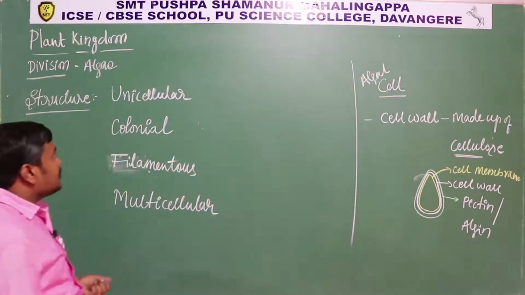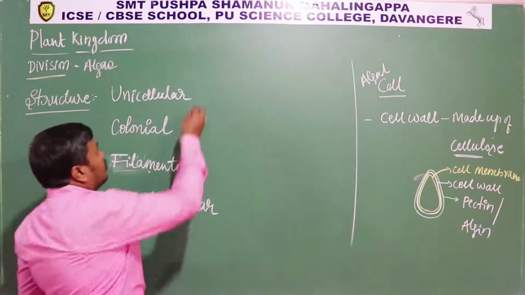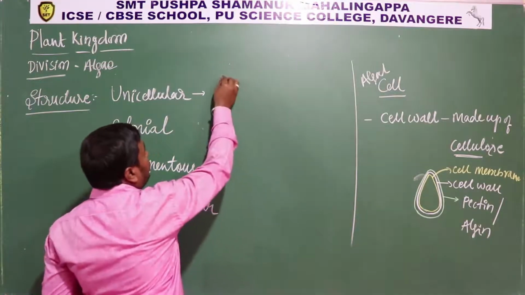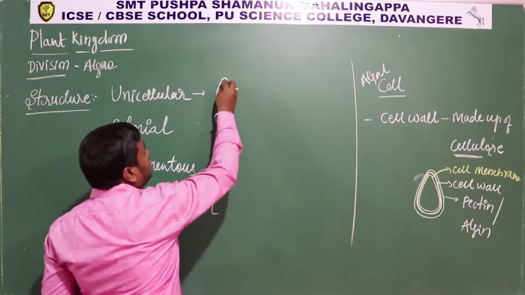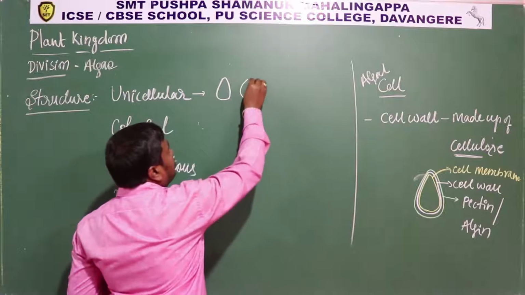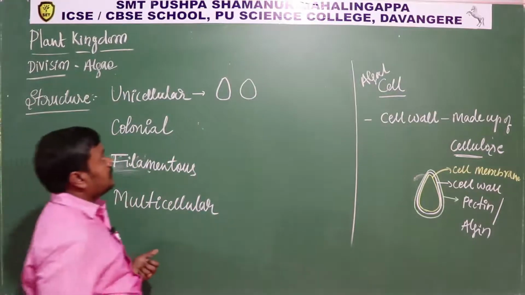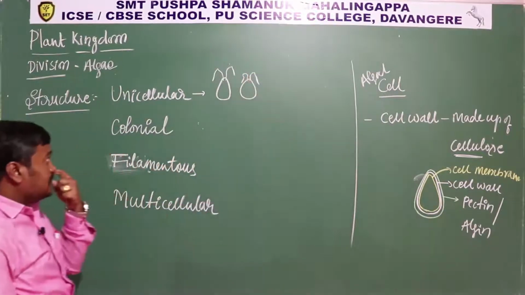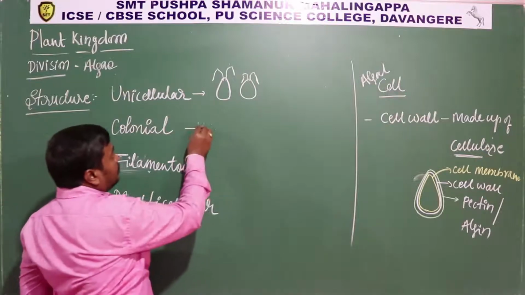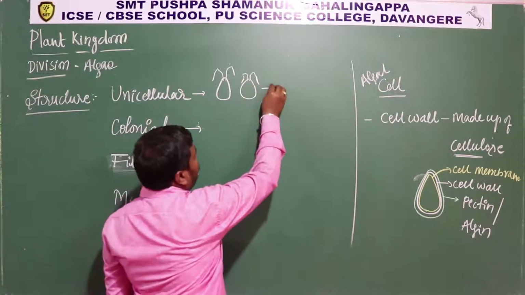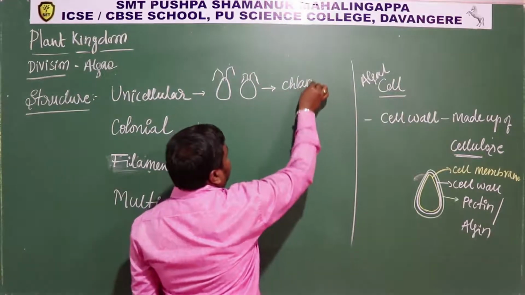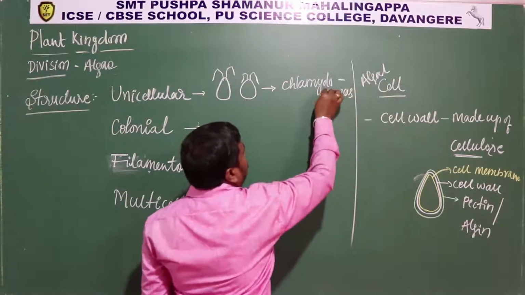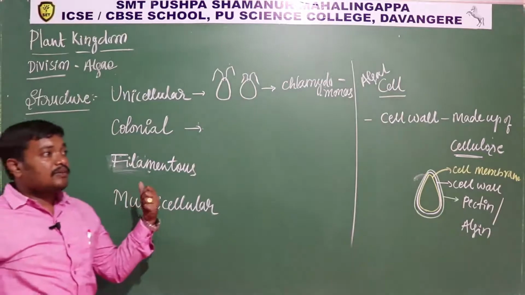Let's come to the unicellular. This is an example of a unicellular alga, the diagram I already drew. It may be like this or it may be like this. So different shapes are there. These are unicellular algae. Generally they have flagella like this. Then we come to the colonial. Let me give one example for unicellular, such as Chlamydomonas. So Chlamydomonas is an example of unicellular algae.